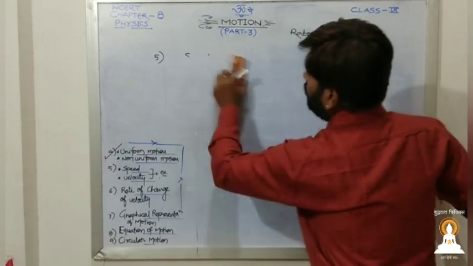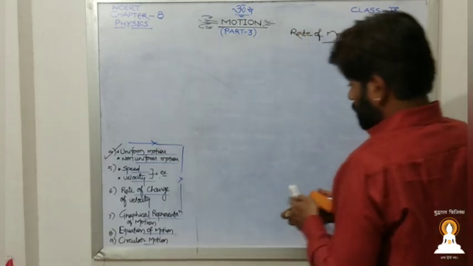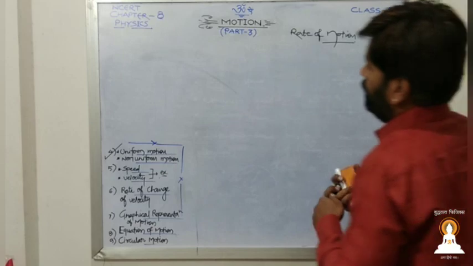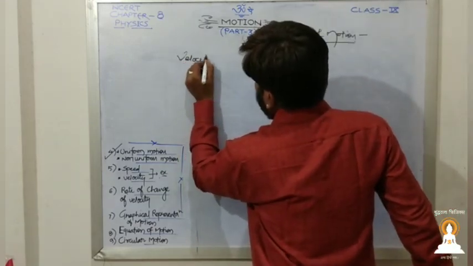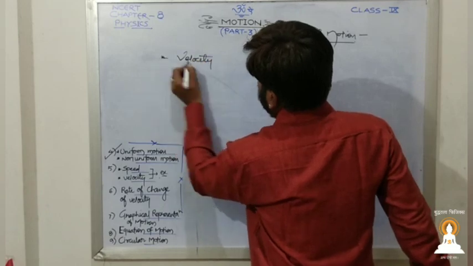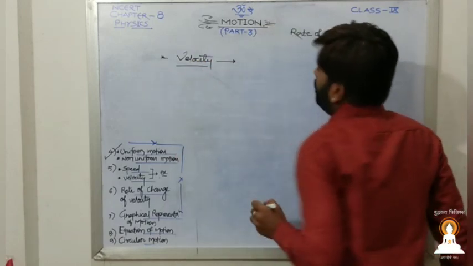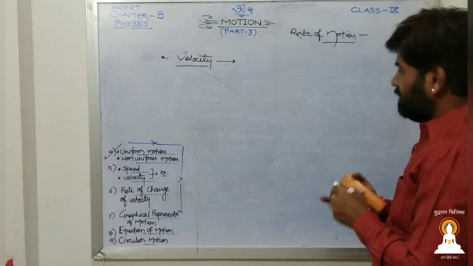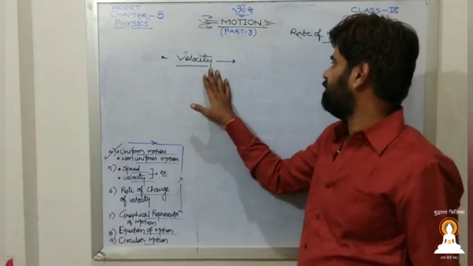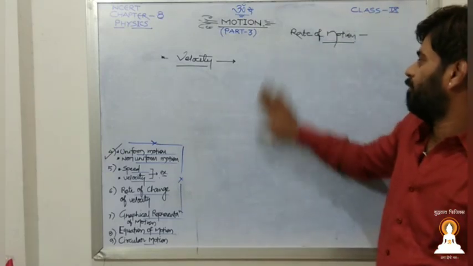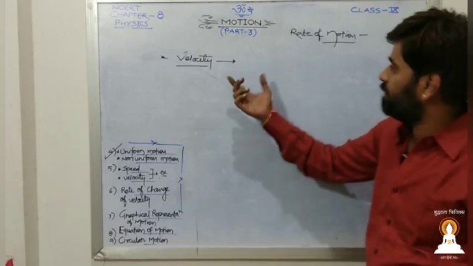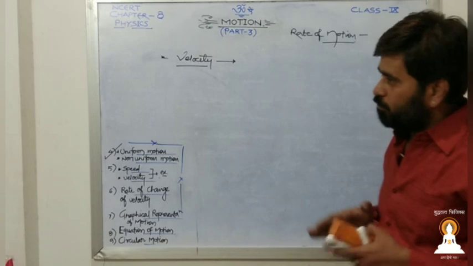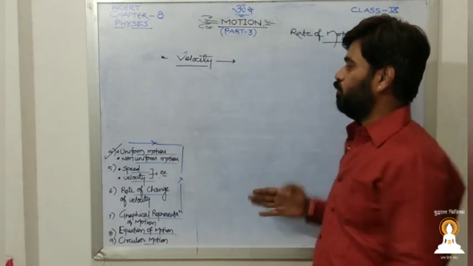Now if we talk about velocity, we may explain it in such a way. Suppose speed is a girl whose name was Speed, and she was moving just through a ground.